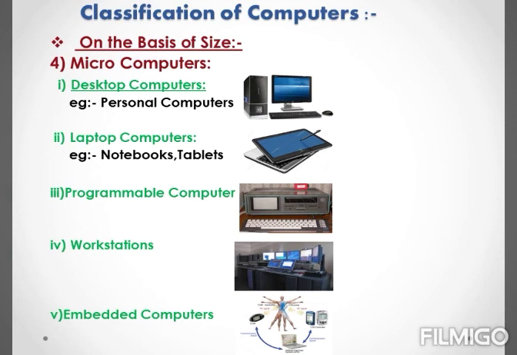The next are embedded computers. Embedded computer is a specialized computer, students, that is a part of a larger system. Typically, an embedded system is housed on a single microprocessor board with the programs stored in ROM. Students, in other words, an embedded device is what?